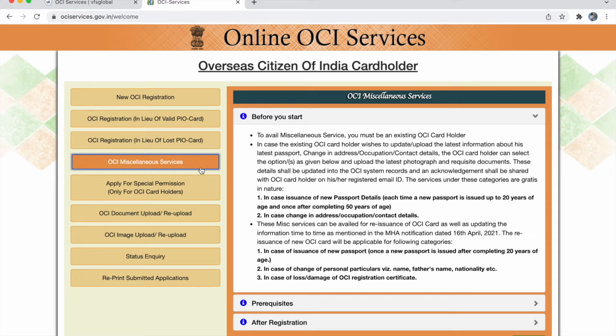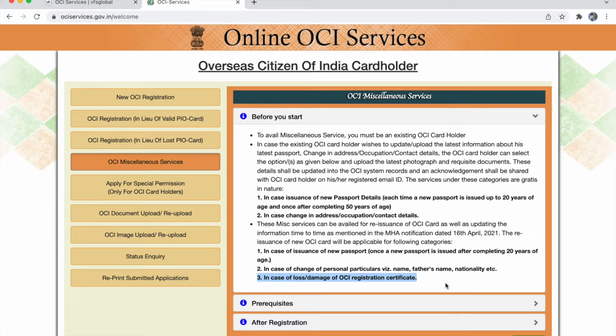When you click OCA miscellaneous services, they have clearly mentioned under what scenarios you have to apply for OCA renewal. The first is applying for OCA renewal when you have received a new passport after completing 20 years of age. Second is in case of personal particular change. Third, if you have lost your OCA or it is damaged. So these are the 3 scenarios under which you are going to apply for OCA renewal.